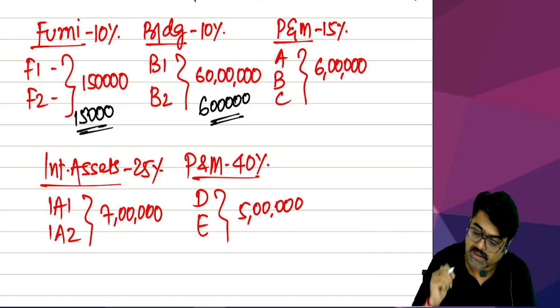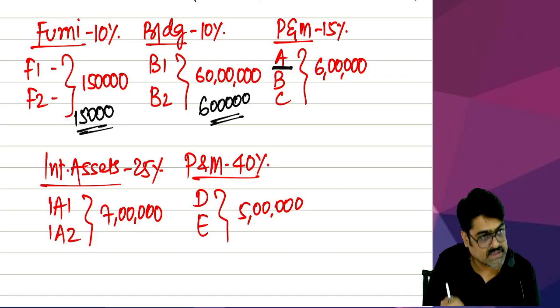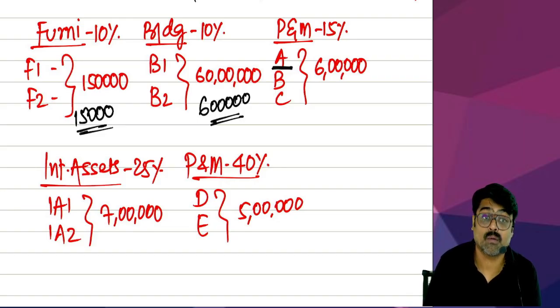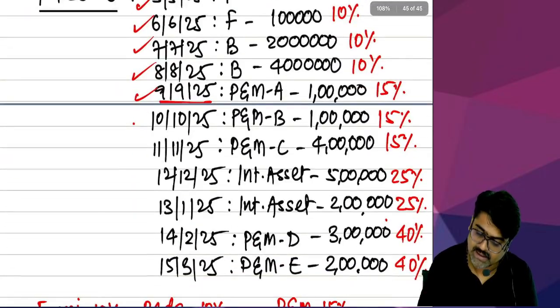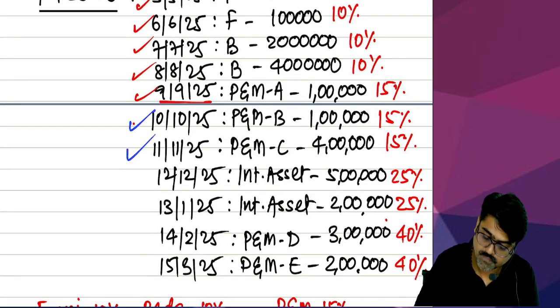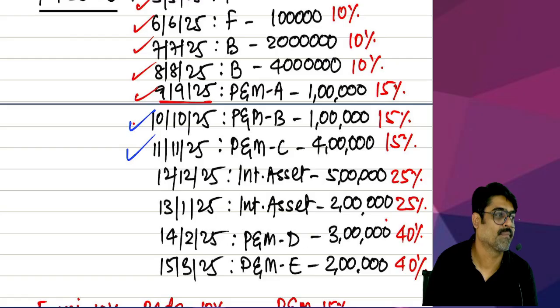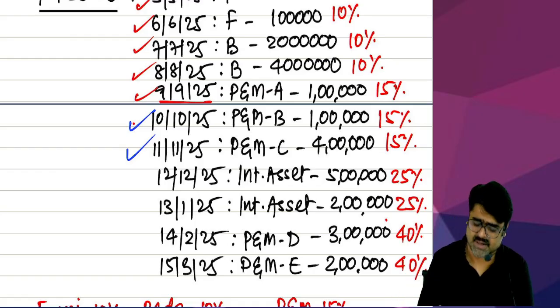Now tell me, plant and machinery. Only plant and machinery A is purchased in this year and put to use for 180 days or more. 9 September, before my birthday. Plant and machinery B and C are put to use after my birthday, meaning less than 180 days. On those, will you claim depreciation at full rate or half rate?